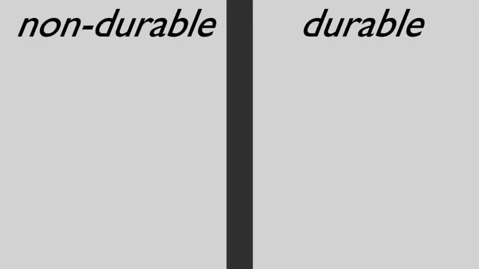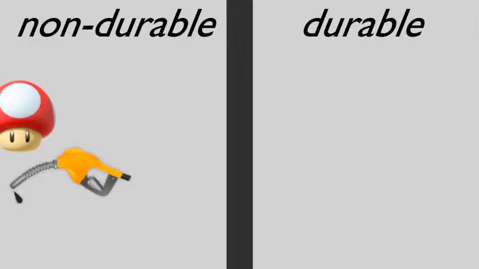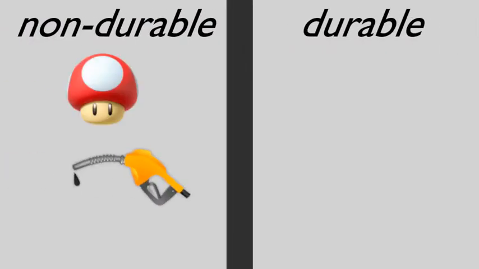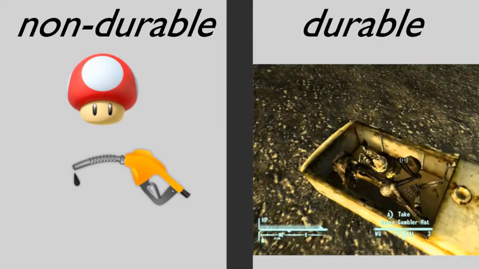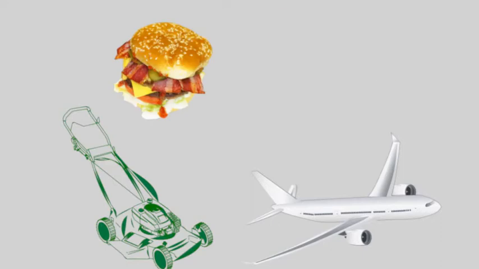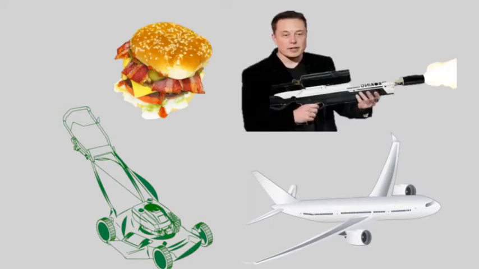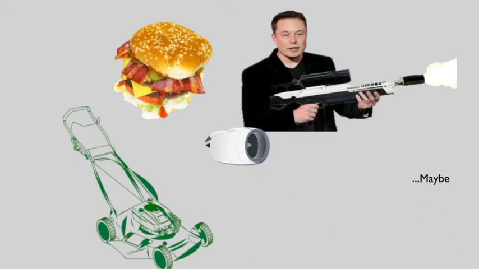Goods can be durable or non-durable. Non-durable goods are items like food or gasoline whose usefulness is short-term. Durable goods are items that can be utilized for longer, typically 3 or more years before being replaced, like a car or a fridge. For GDP, another key distinction is that only finished goods are counted. For example, the purchase of a new plane, lawnmower, or flamethrower would count as finished goods, while a component, like the engine on the plane, will only have its value counted in the completed product.